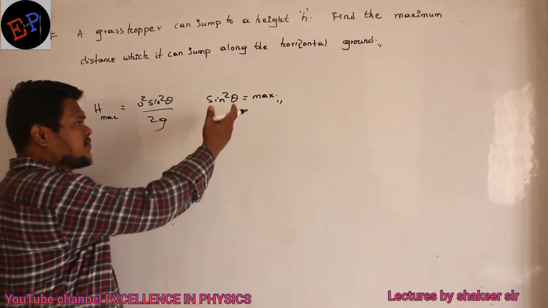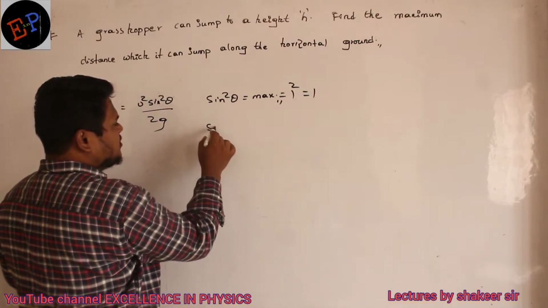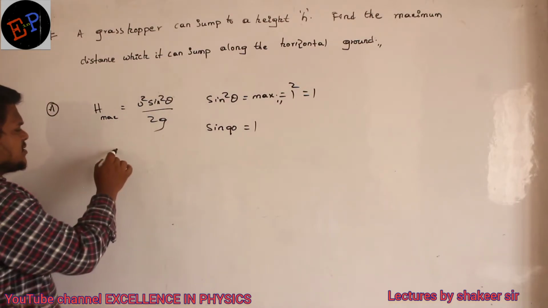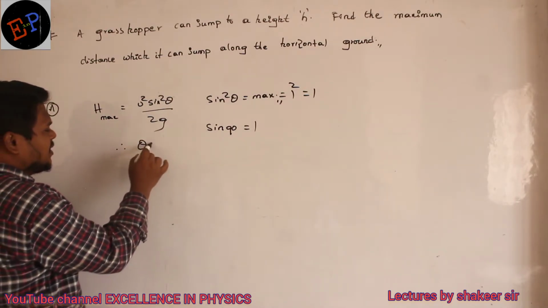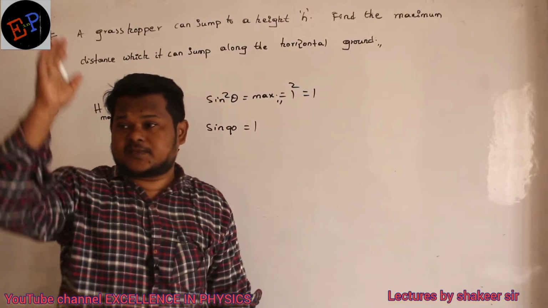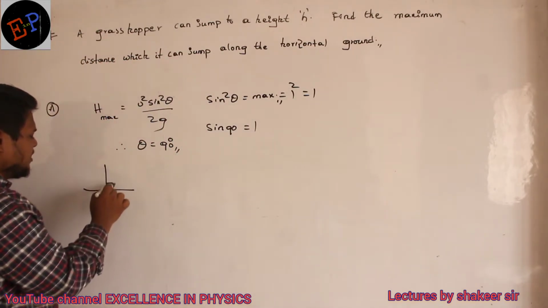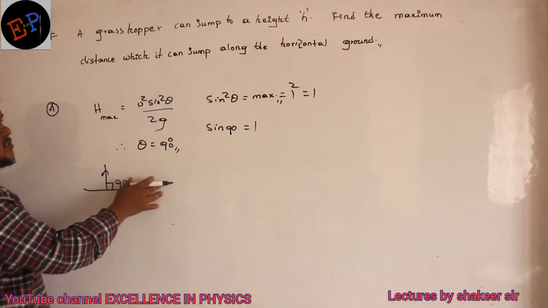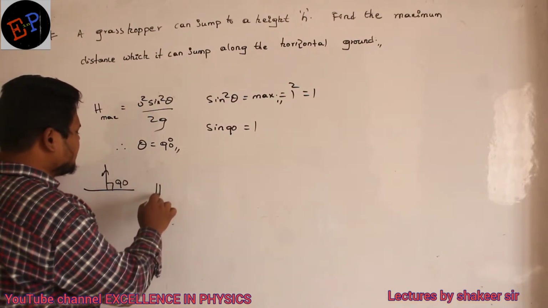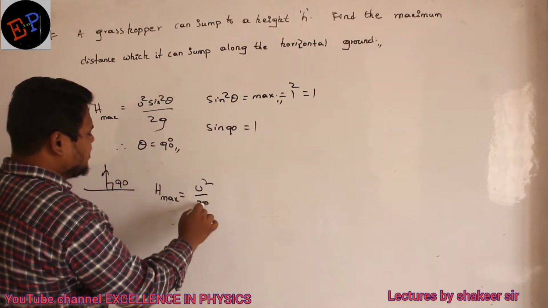And what is the maximum value of sin theta? It is plus 1. 1 square is also 1. And it is possible only when sin 90 is equal to 1. So what is the angle in which the grasshopper is jumping? The angle is 90 degrees. It means it is jumping vertically upwards. So when the grasshopper jumps vertically at an angle of 90 degrees to the ground, the height reached will be maximum. So h max is equal to u square divided by 2g.